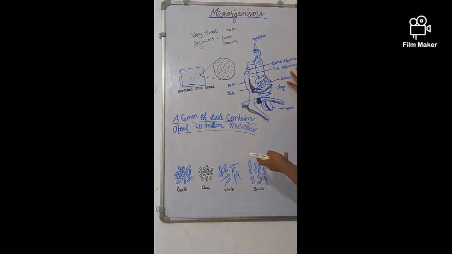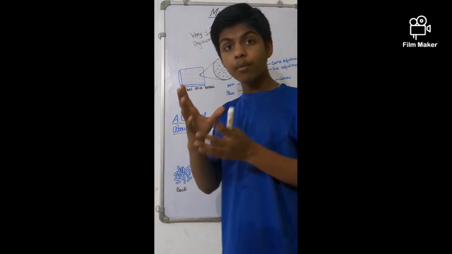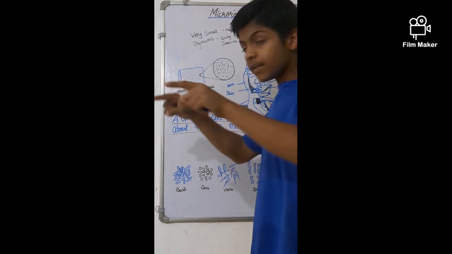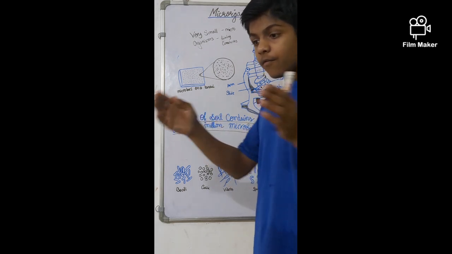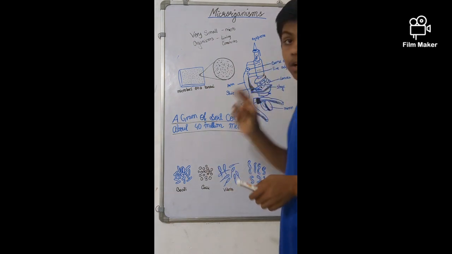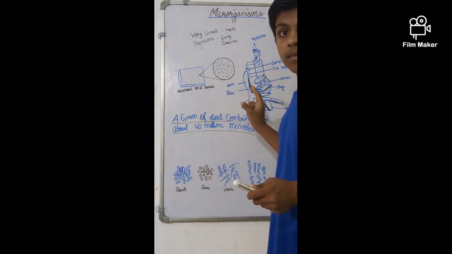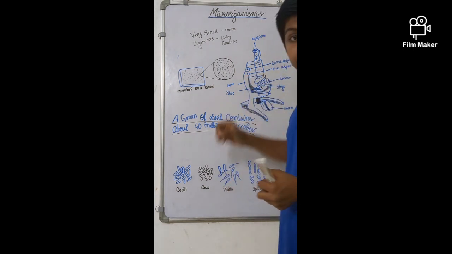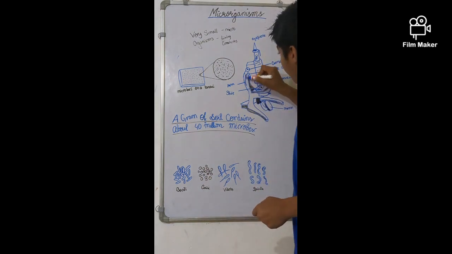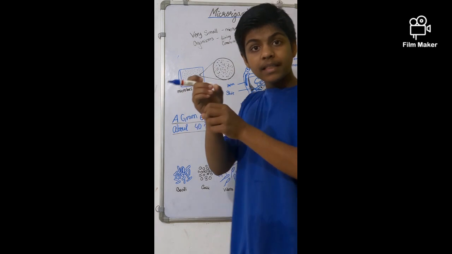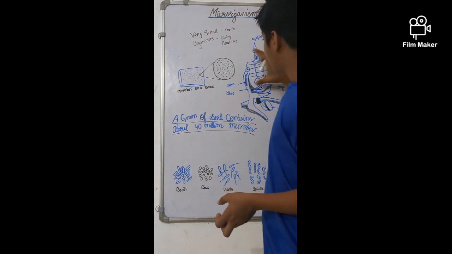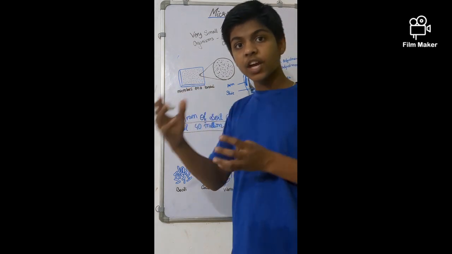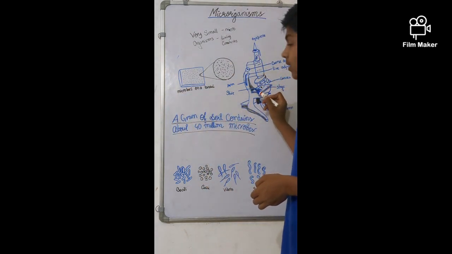This is a compound microscope. This is the stage, where we put the slide, and on the slide we put the specimen. We fix the specimen on the slide to be viewed through the eyepiece. This is the arm, which holds the whole upper part of the microscope that does the magnification of the specimen.